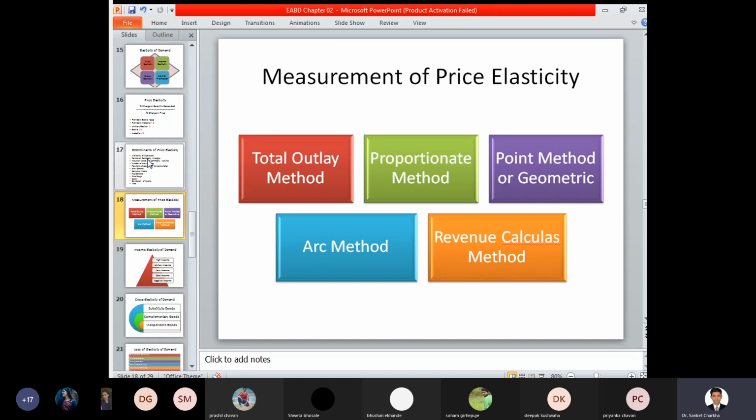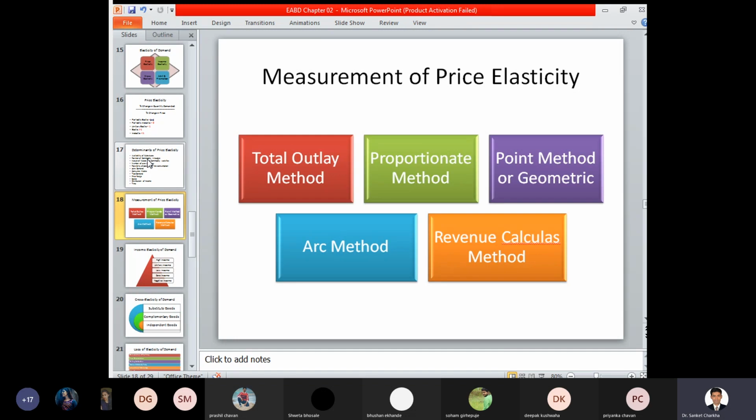Based on that, an arc is drawn and a particular identification or measurement of price elasticity can be done. The revenue calculus method specifically focuses on the calculation of revenue or the profit generated for a particular firm or organization. So if a particular firm wants to purchase anything, then based on this, what do we look for? We look at what revenue is being generated. The major objective is either profit maximization or wealth maximization. Profit maximization, how can it be achieved? It can be achieved only when the quantity demanded increases and there is an increase in sales turnover. If the sales or turnover is increasing, then we can say that revenue is being generated for a particular company.